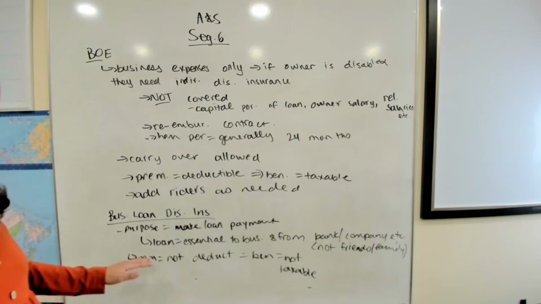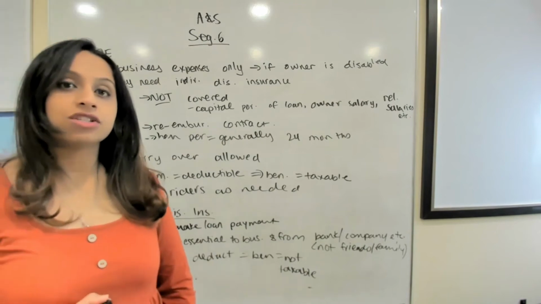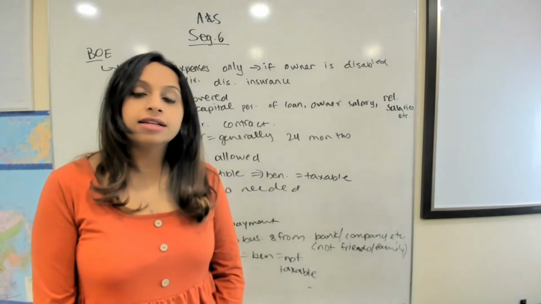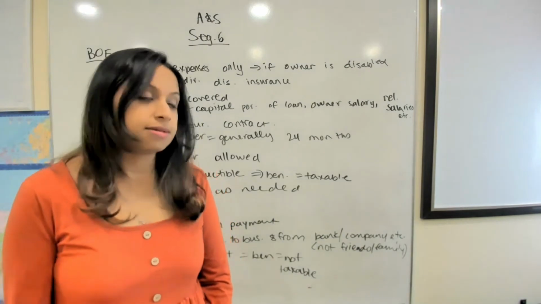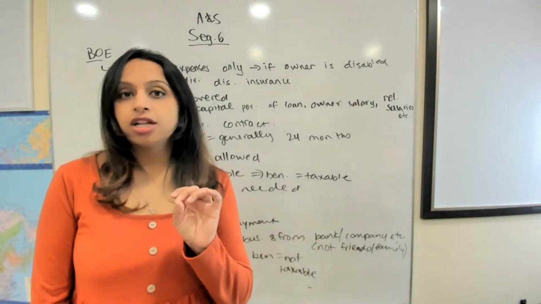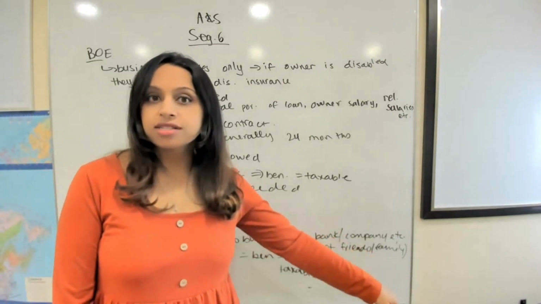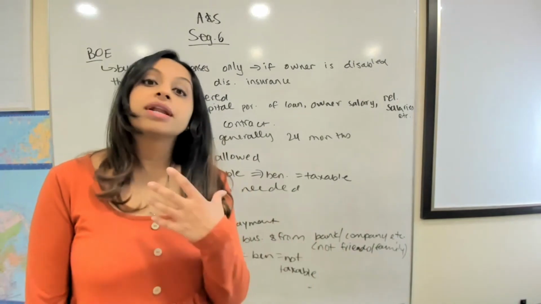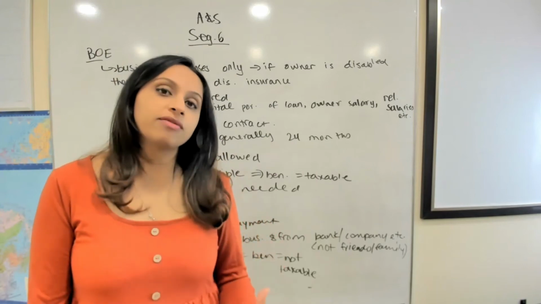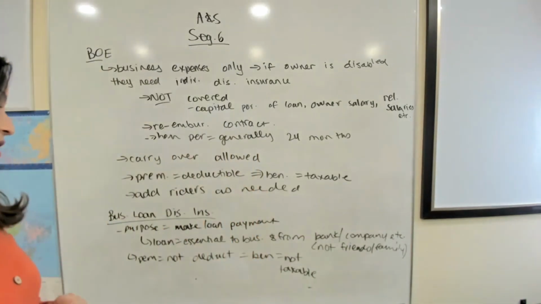So you have to qualify. So in order to qualify the loan, whatever loan you've taken, it has to be essential to the business. So you have to show, excuse me, that the loan that you've taken is something that was absolutely needed for your business. And it has to be from a third party, not relatives or friends. It could be from a bank, it could be from a trust company, it could be from a credit union, but it cannot be from family and friends. So you cannot get this insurance if the loan you've taken is from a family or friend. It has to be from some sort of institution, right? So that's what they're trying to say.